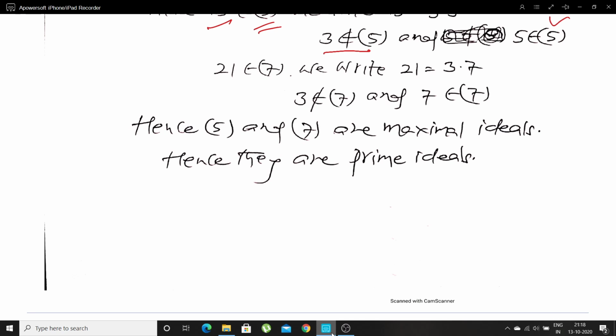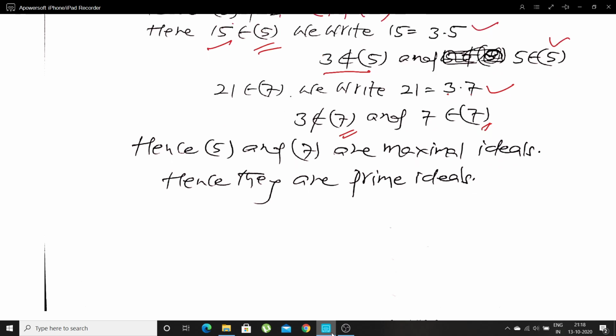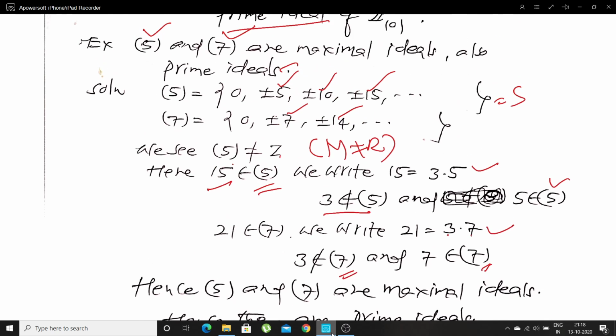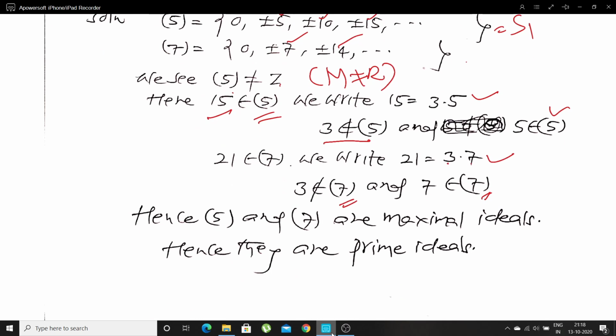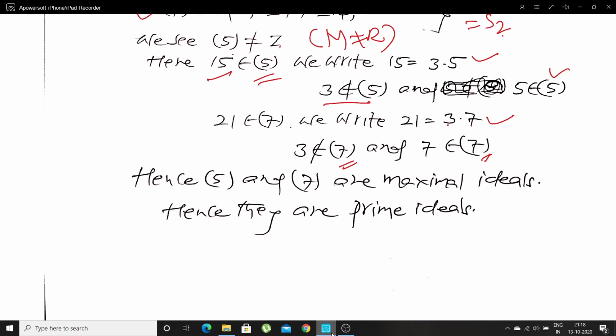Similarly, if I take 21, 21 can be written as 3 into 7. Here, 3 is not a member of the set generated by 7, but 7 is a member. Let me denote the first set by S1, generated by 5, and the second set by S2, generated by 7. So these two examples show that they are maximal ideals as well as prime ideals.